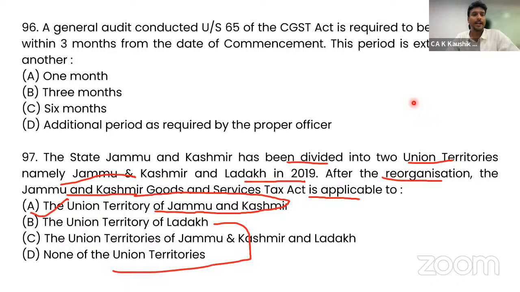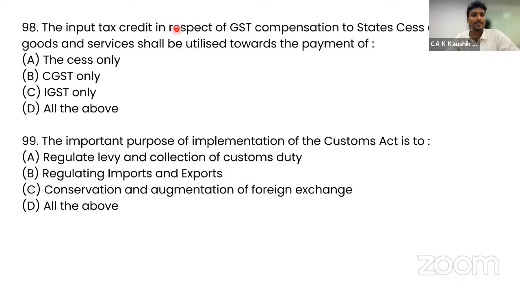Moving to question number 98. The input tax credit in respect of GST compensation to states cess on supply of goods and services shall be utilized towards the payment of what? Whether it can be claimed for all of the above. So you will have to see from the purpose of the cess. The input tax credit in respect of GST compensation to states cess is applicable only for cess payable and not for any other things.